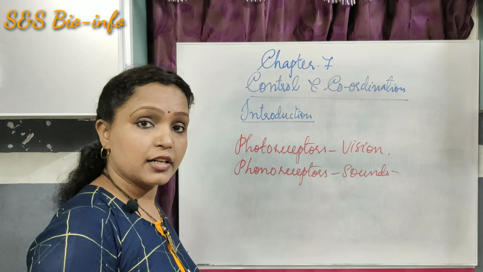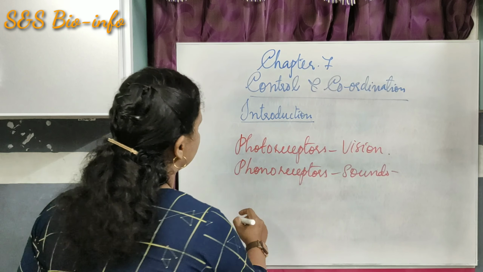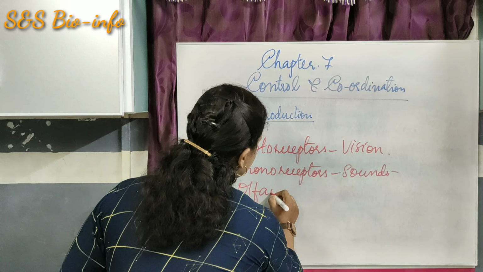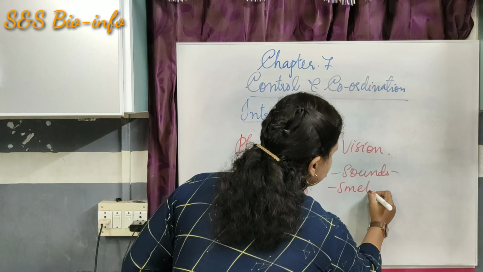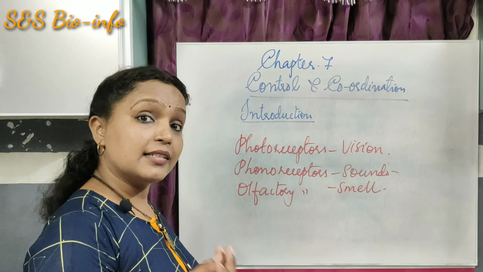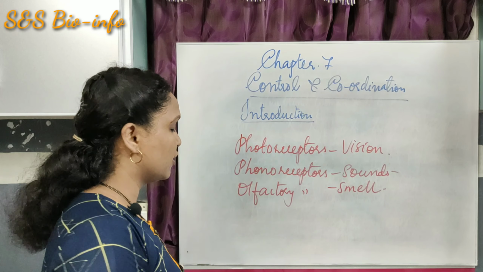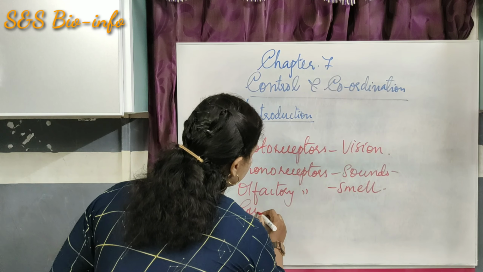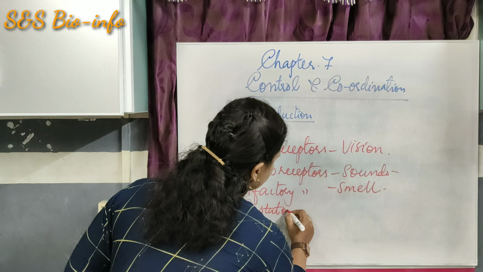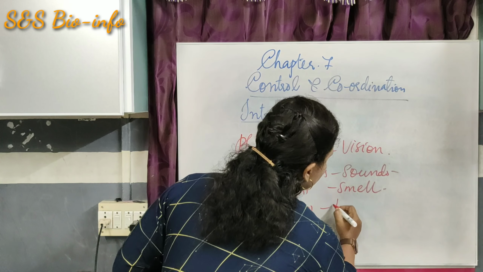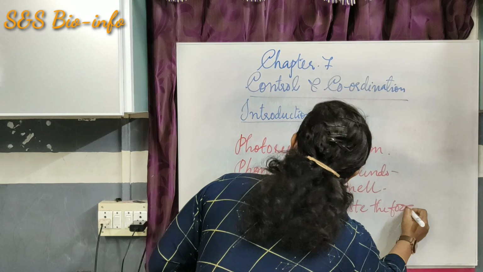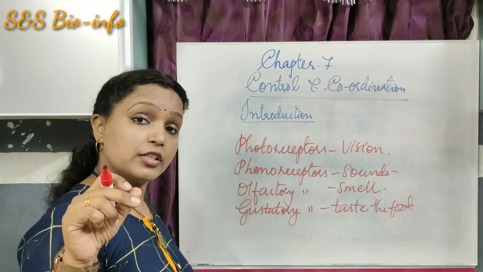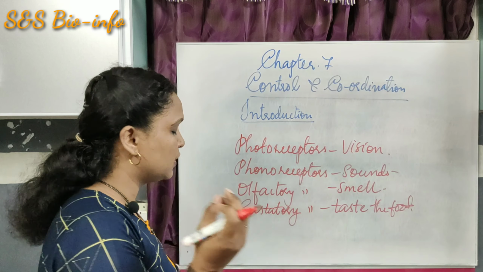Then olfactory receptors for smell. Then gustatory receptors for tasting the food. And thigmoreceptors to identify touch.